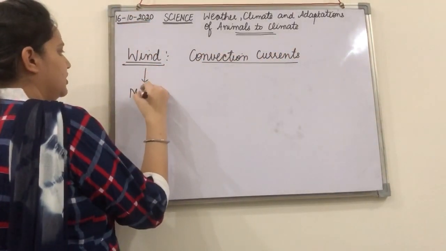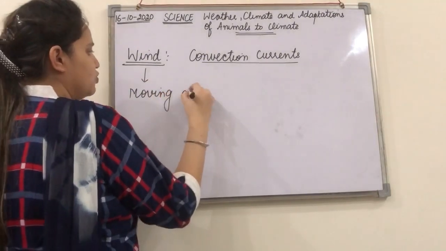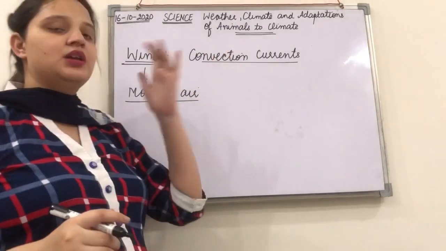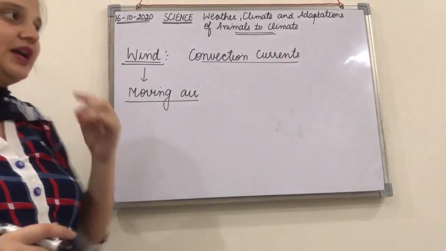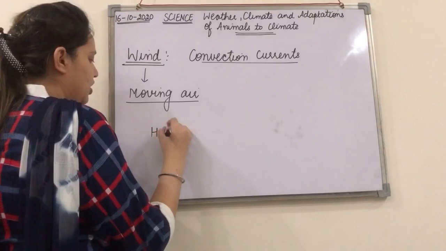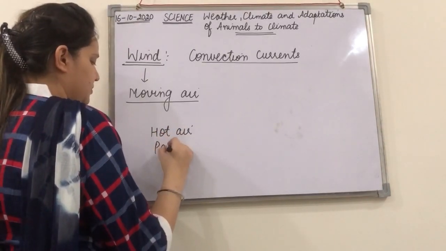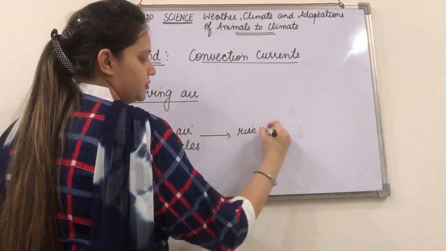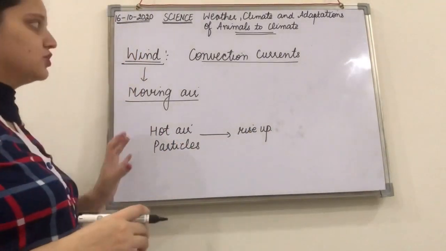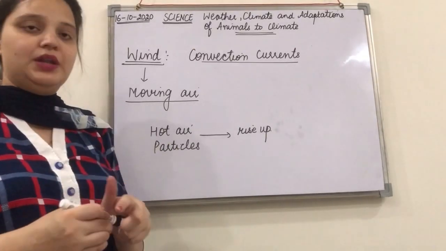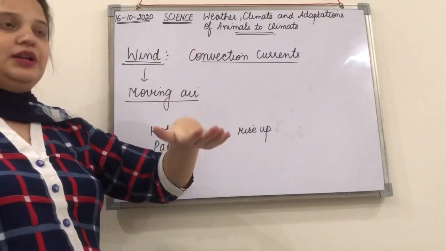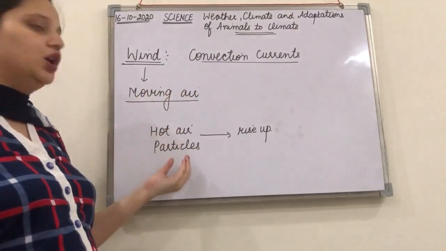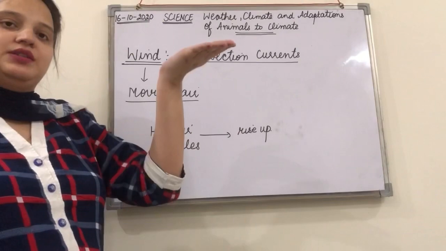Firstly, if we define wind, then we call wind moving air, right? And similar is the case with convection currents. That means we have hot air particles that rise up, right? So the hot air means when the earth's atmosphere or the land is receiving heat from the sun, the hot air particles will start rising up.